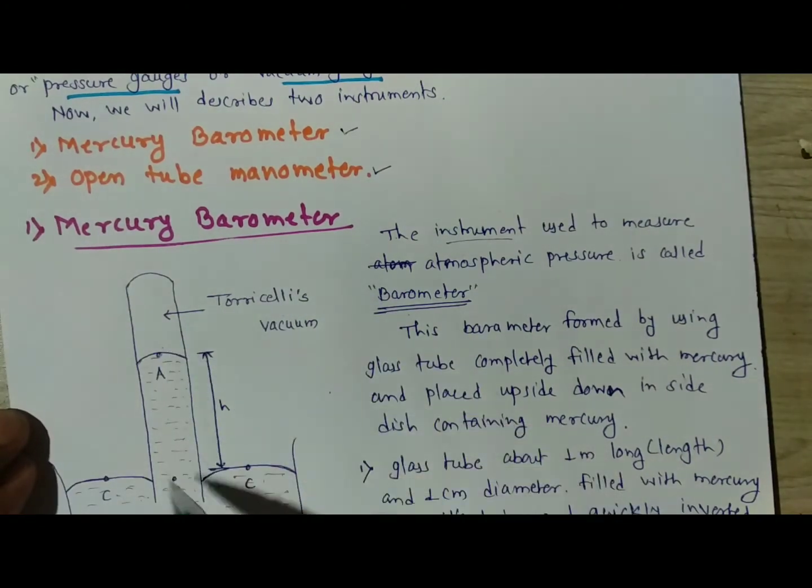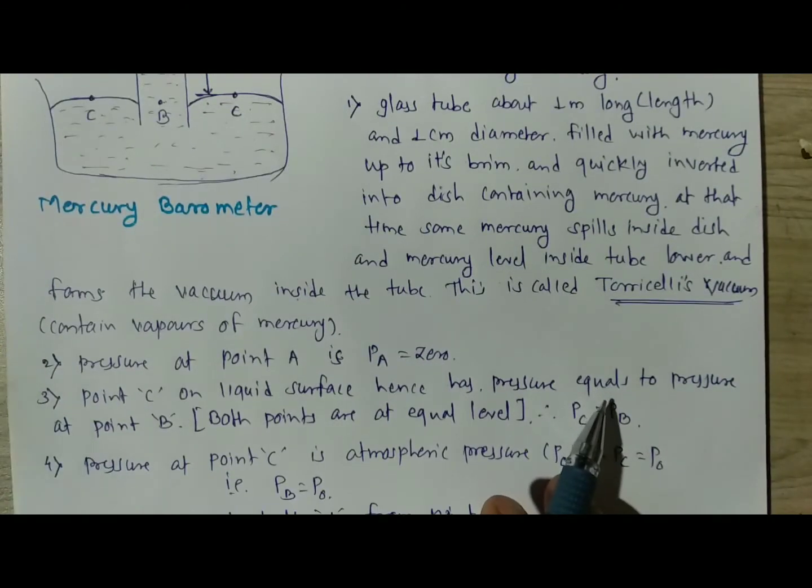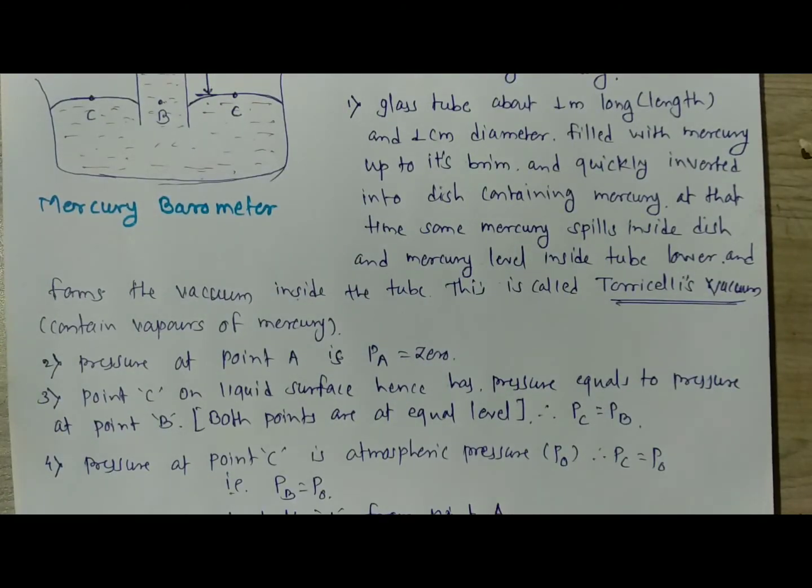At that time the point B is below the point A with the depth h, so point B is at depth h from point A.